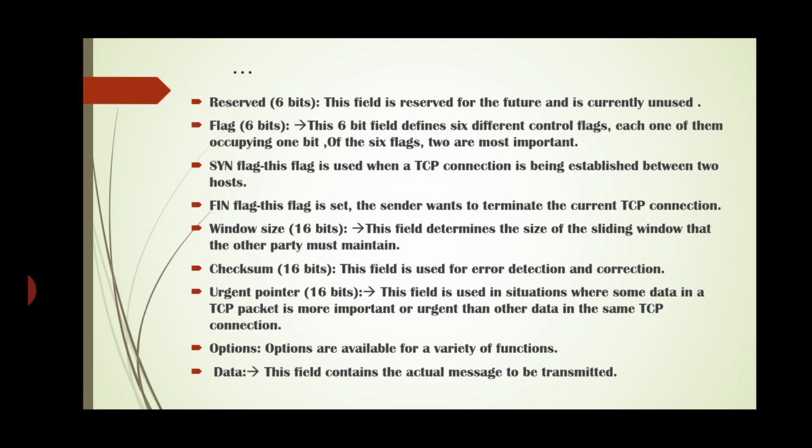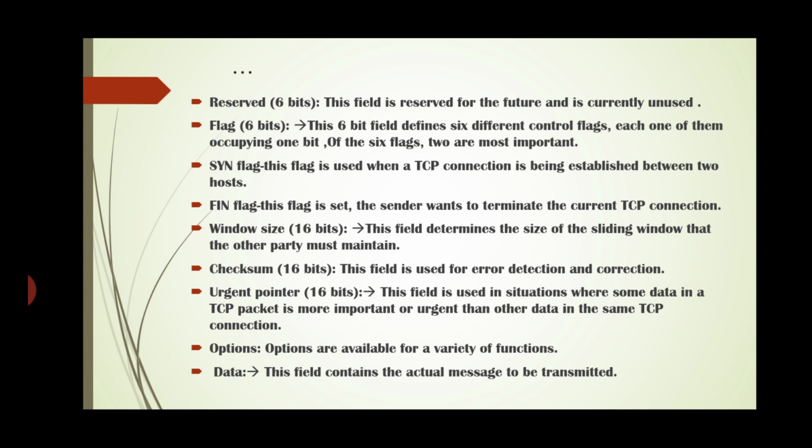Next is the window size, which is 16 bits long. This field determines the size of the sliding window that the other party must maintain. Next, the checksum field. This field is used for error detection and correction. Urgent pointer. This one also carries 16 bits.